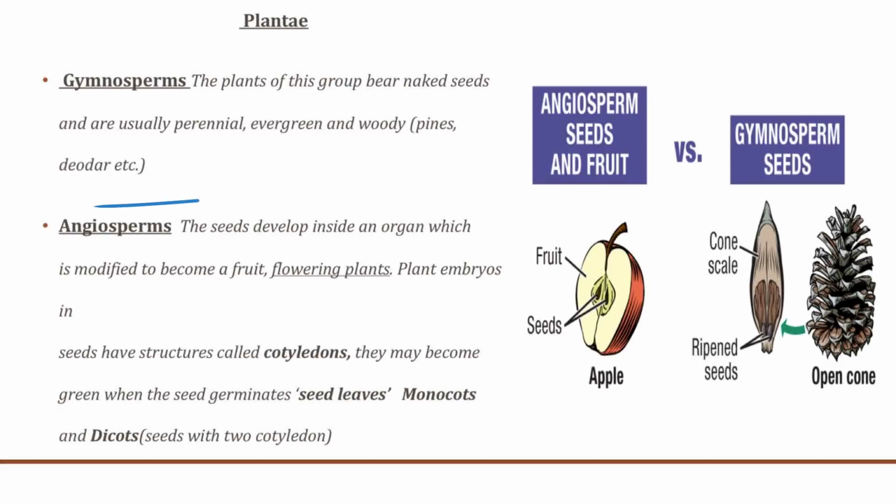Now, in angiosperms, the seeds develop inside an organ which is modified to become a fruit. Mostly they consist of the flowering plants, and the plant embryos in these seed structures are known as cotyledons, and they can be classified into monocots and dicots. Dicots have seeds with two cotyledons, and sometimes these cotyledons may become green when the seed germinates. These are also known as seed leaves. So an apple is an example of an angiosperm seed fruit, and this is an example of a gymnosperm.